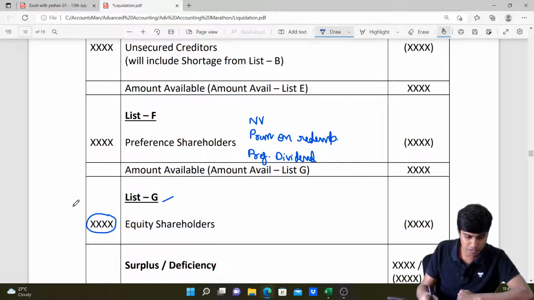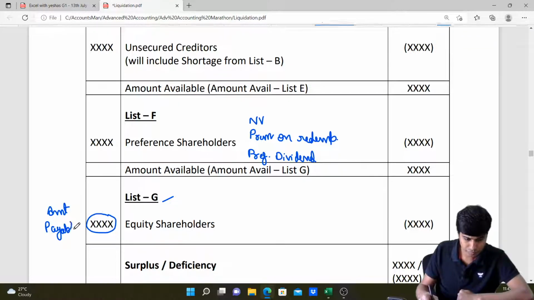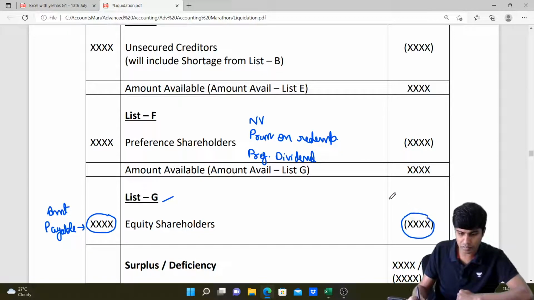This is the amount payable, what needs to be paid, and over here what we have is the amount available. After paying all other liabilities, this is the amount available.